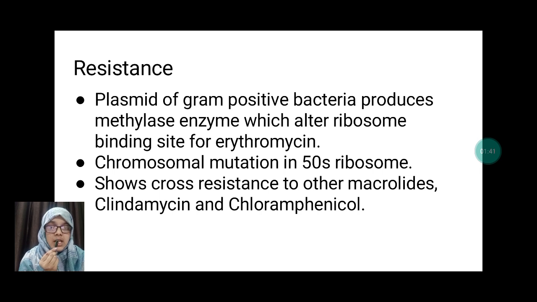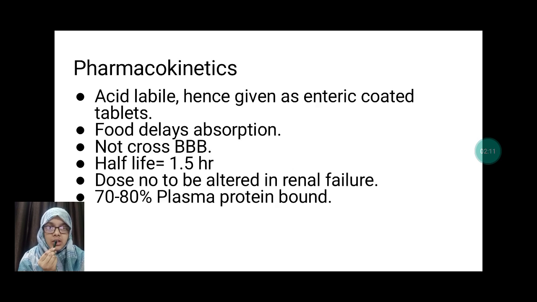Some microbes develop resistance against erythromycin by several mechanisms. First mechanism: a plasmid of the gram-positive bacteria produces methylase enzyme, which alters the ribosome binding site for erythromycin and inhibits its action. Then, some bacteria have a mutated 50S ribosome. Due to it, erythromycin action is inhibited. They also show cross resistance to other macrolides, like clindamycin and chloramphenicol.